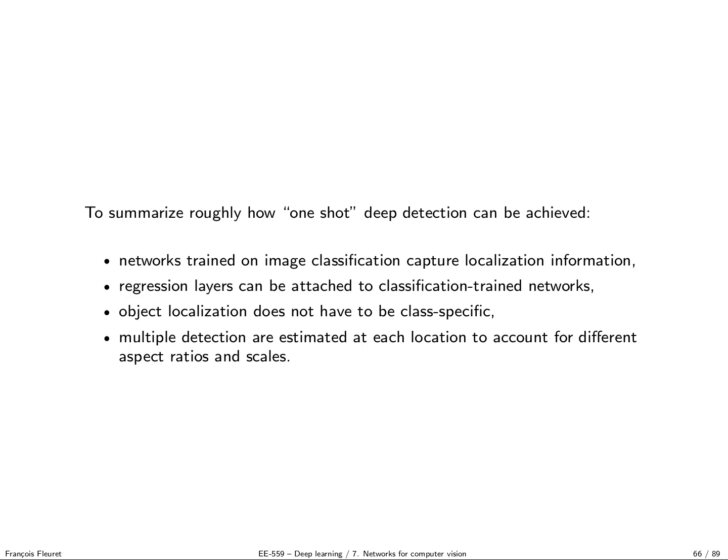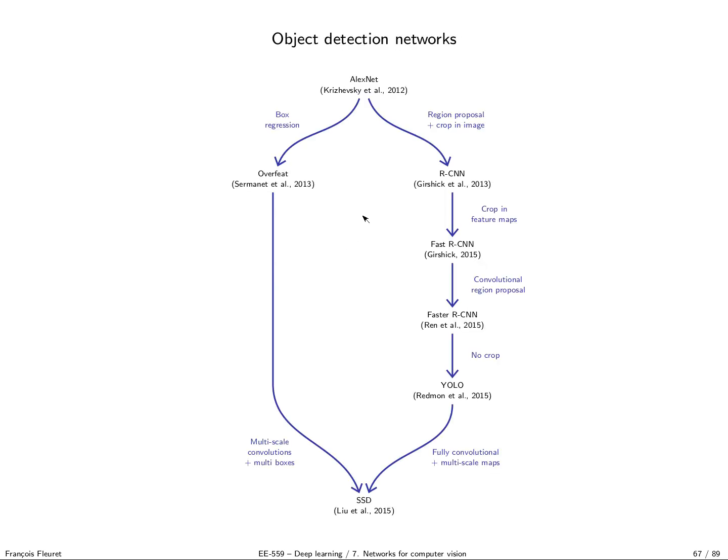So you kind of hard code that there are different types of aspect ratio and size of boxes, and the location of boxes in the image. So now we can try to summarize a little bit the zoo of detectors.